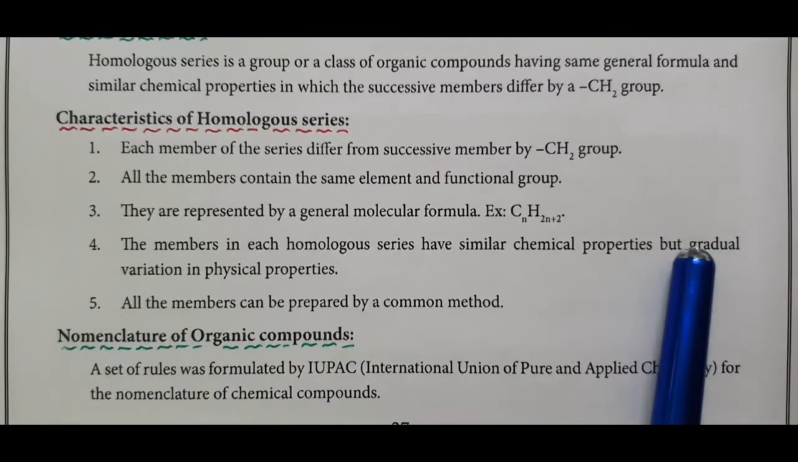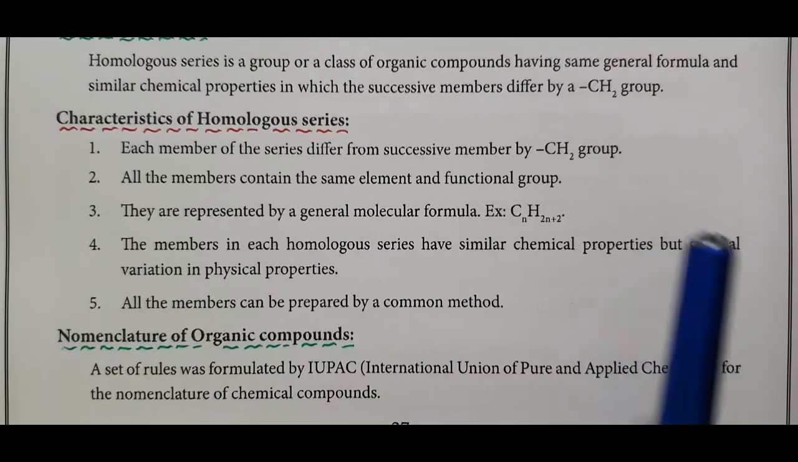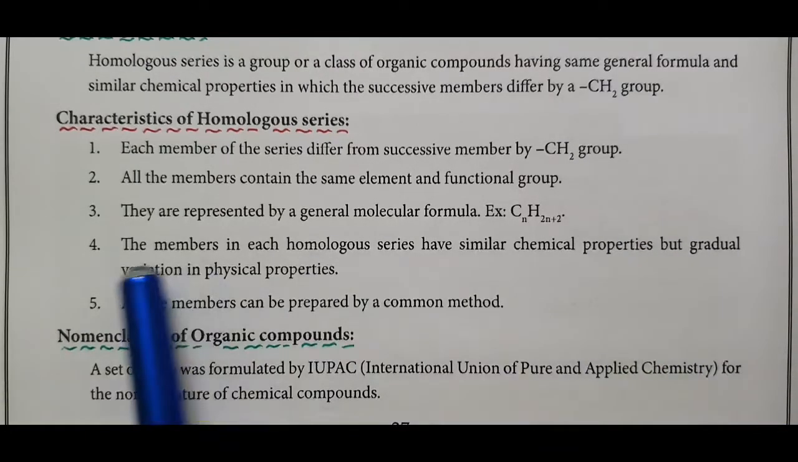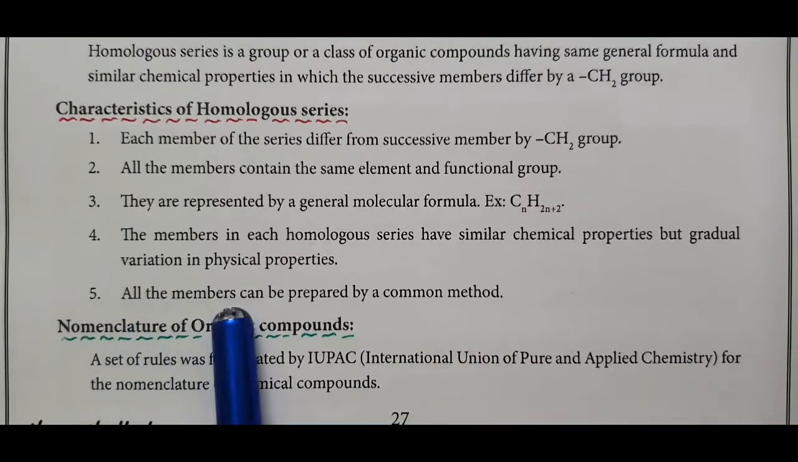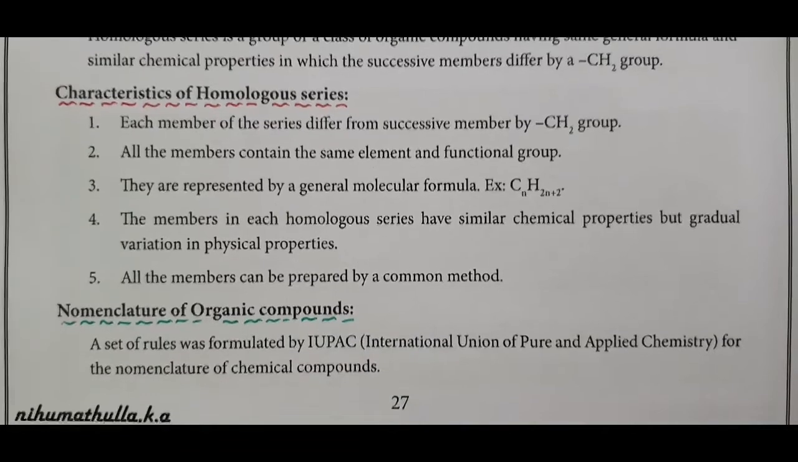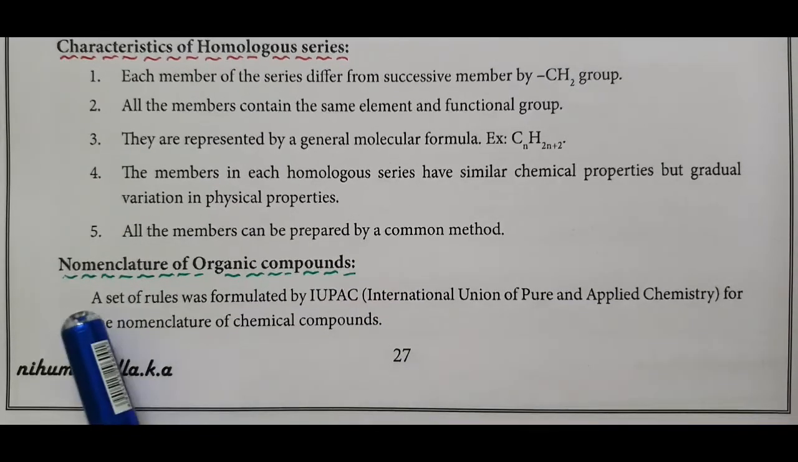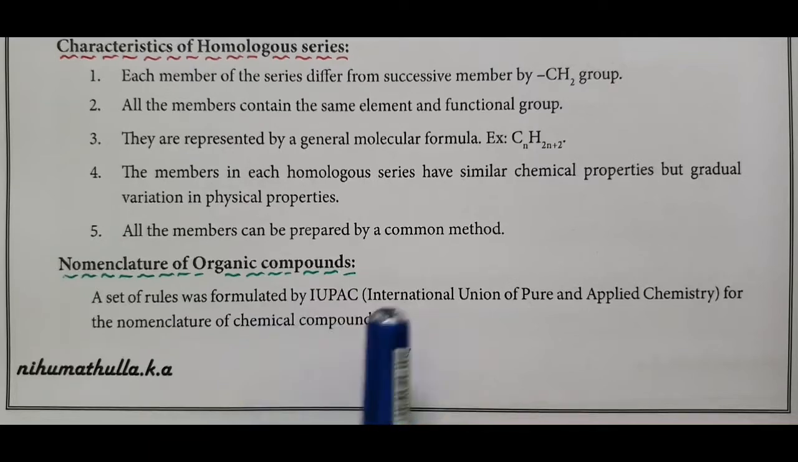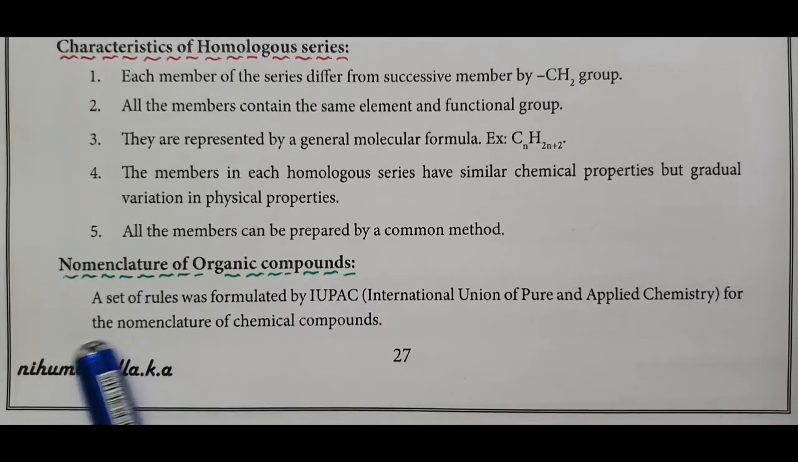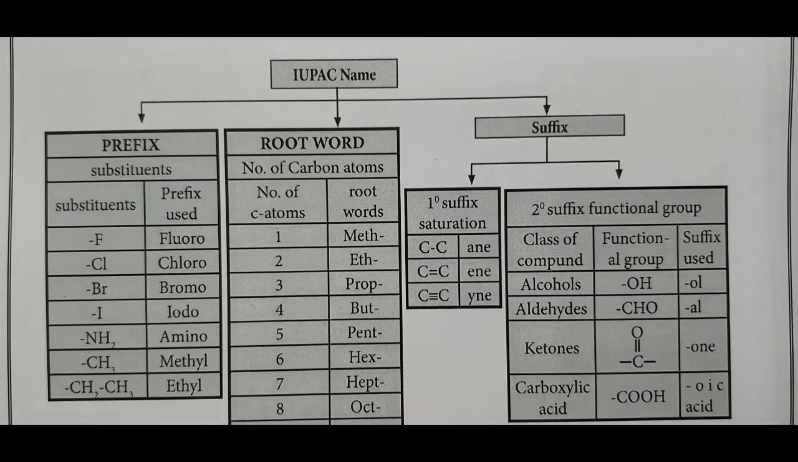That means as molecular weight increases, boiling point and melting point increase, a gradual variation. All the members can be prepared by a common method. Nomenclature of organic compounds: a set of rules was formulated by the International Union of Pure and Applied Chemistry for the nomenclature of chemical compounds. IUPAC name.